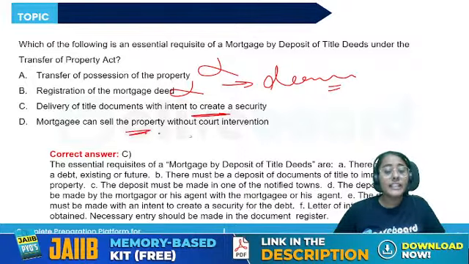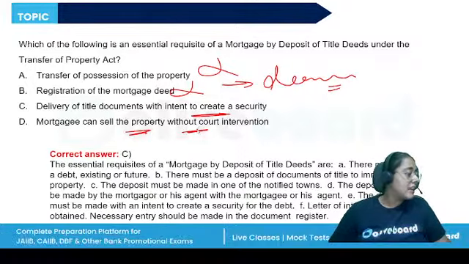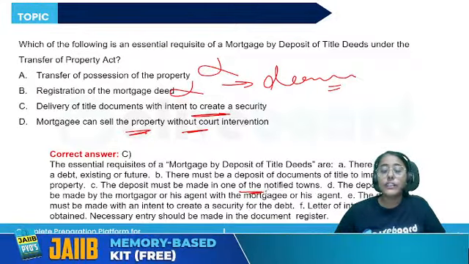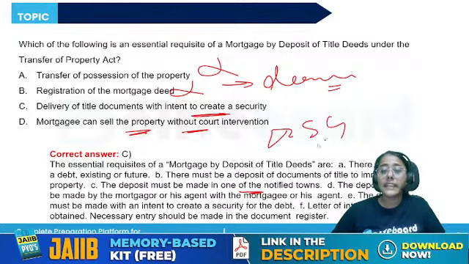The mortgagee cannot sell the property without court intervention. So there must be a debt, there must be a deposit of documents. It should be made in one of the notified towns of the state government. The deposit must be made by the mortgager or their agent. The deposit must be made with the intent to create a security.